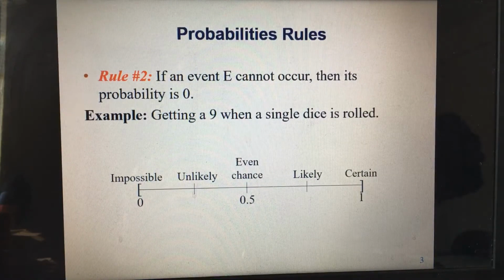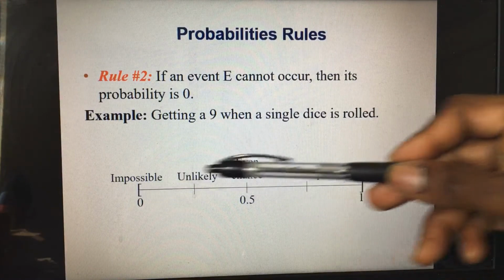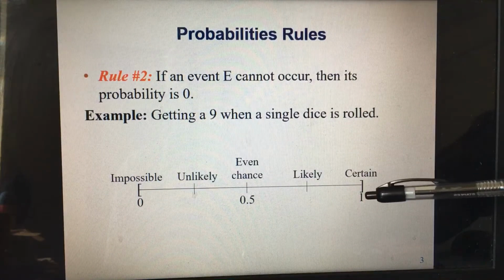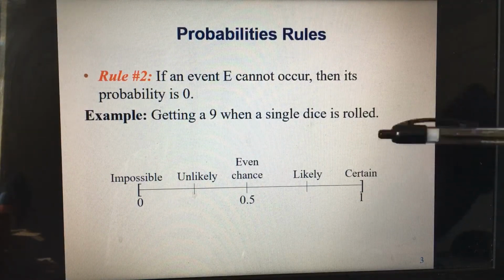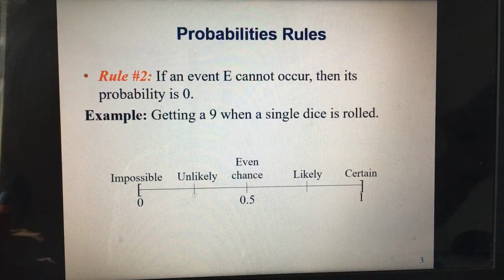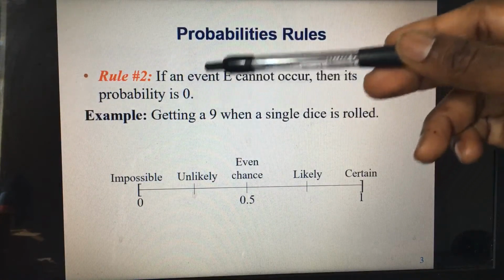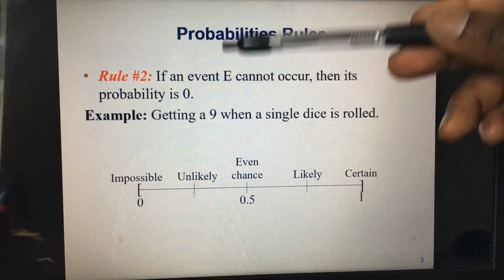Look at it here. This is how I place it on a chart. Impossible, 0. Certain: if you are very sure it will happen, then the probability will be 1. That means you are 100% sure. But we're not worried about it now. We are looking at rule number 2, which is the probability of impossible events.